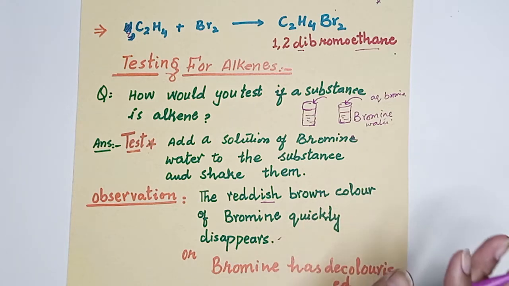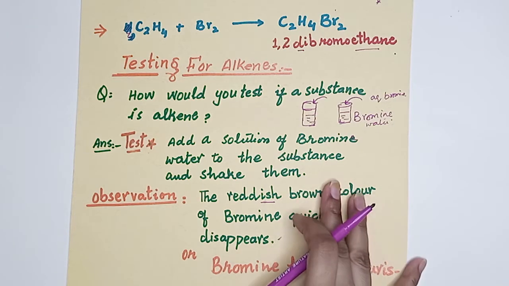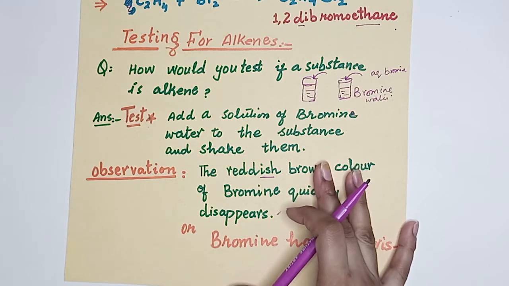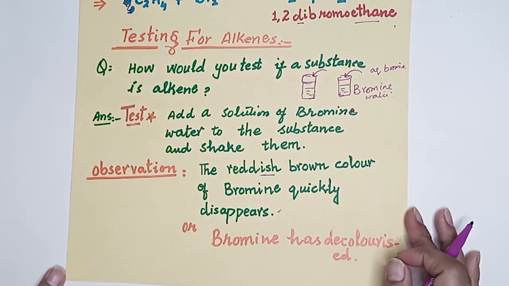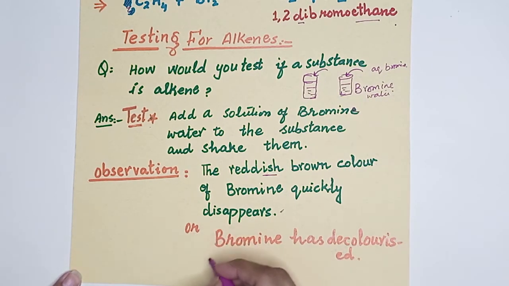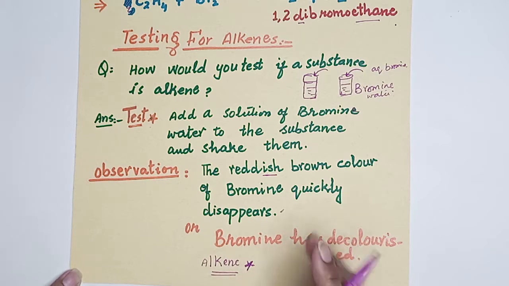This color quickly disappears. So if the color quickly disappears, then what are we going to conclude? That bromine has decolorized, then alkene is present. Yes, the presence of alkene will be checked by the bromine water. If the red brown color of bromine decolorizes, then we will say that alkene is present. If the color does not change, then we will say that this is not alkene. So this is the addition reaction.